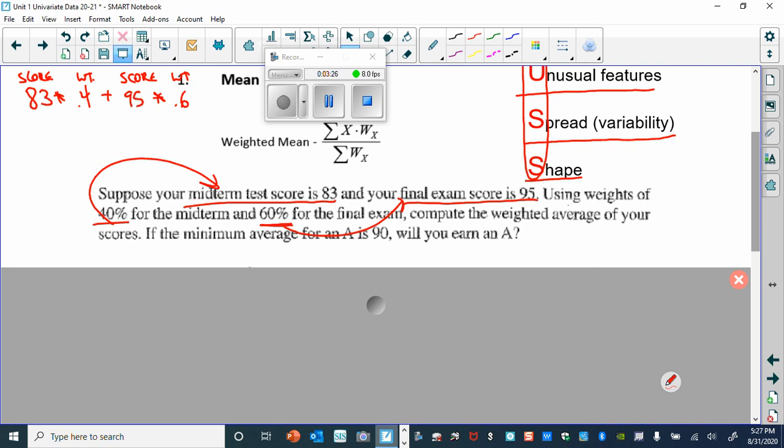So there's a tendency to say, oh, I can take the average of the 83 and the 95, and that will get me an 89, and that's not going to be an A. But if I'm weighting it, I would do 0.83 times 0.4, or 83 times 0.4 if you wanted, plus my point, doing very well on the final, 0.95 times 0.6, that gives me 0.902, which is above that, and so yes, that would be an A.